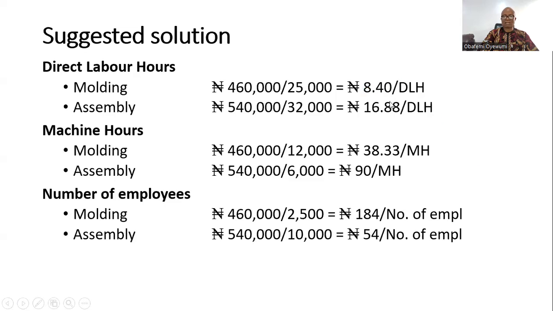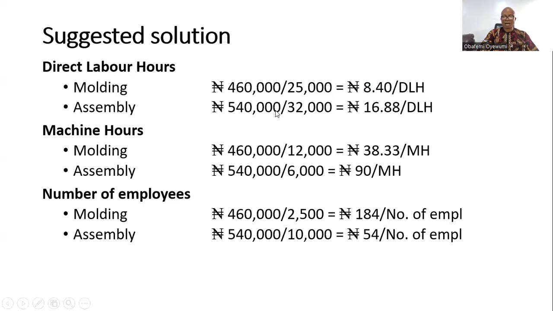The calculation gives an overhead of 18 naira 40 kobo to be recovered from the overheads.